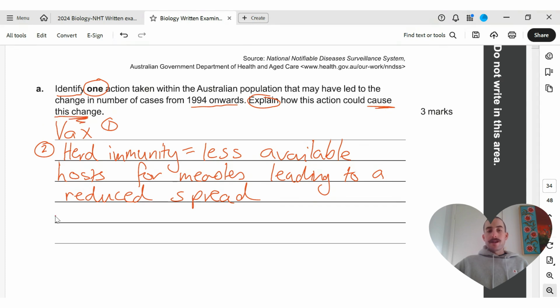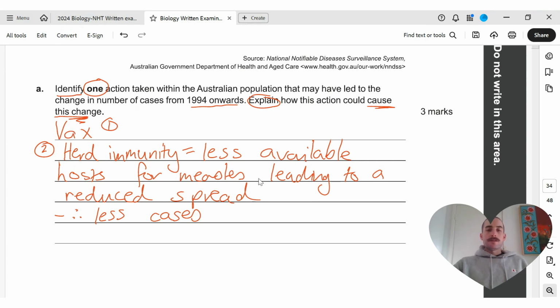Well, let's bring it back to that idea and let's say, therefore, less cases or reduced cases. Right, really important here for explains. We're using that terminology like leads to show a relationship, but it's also really important that if we're getting something like cause this change, we're actually going to identify the change in our response.